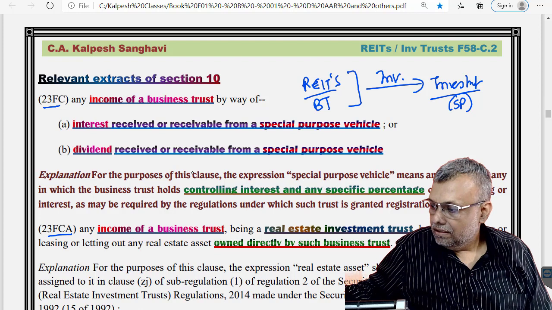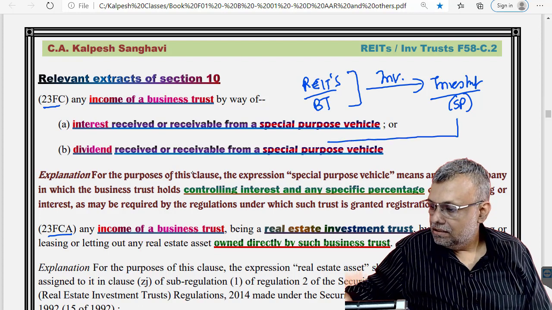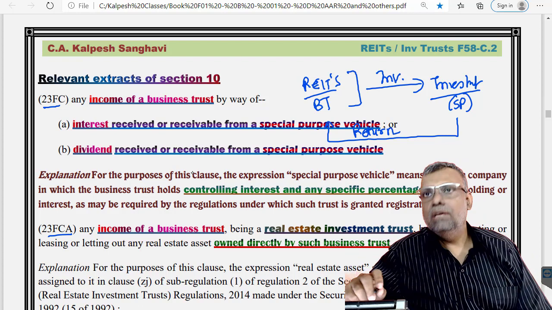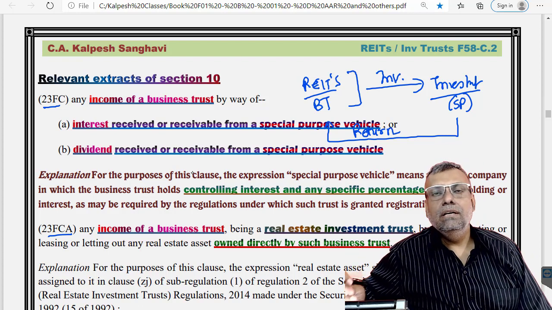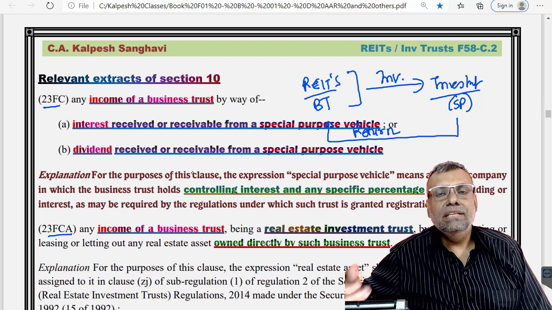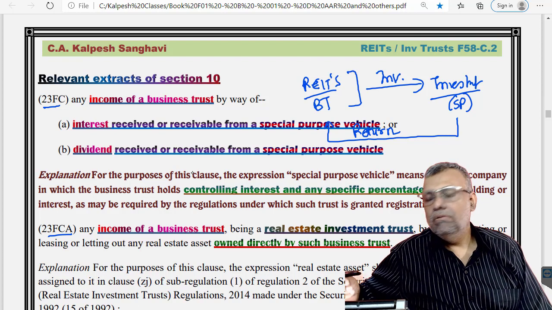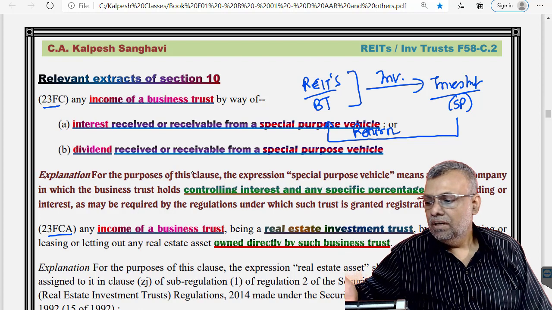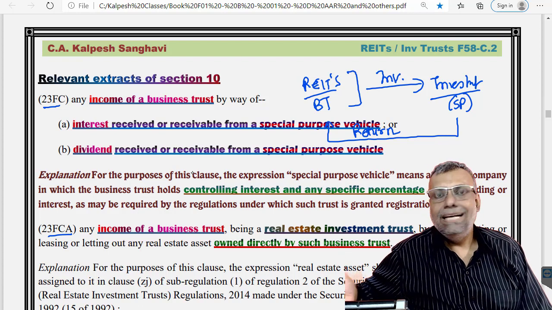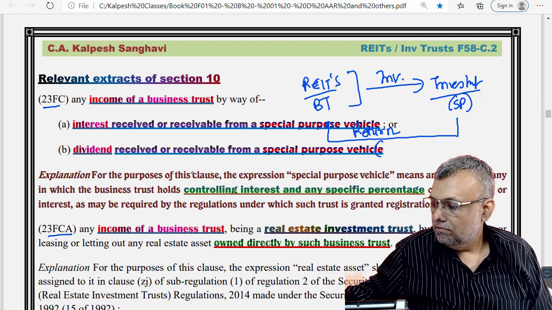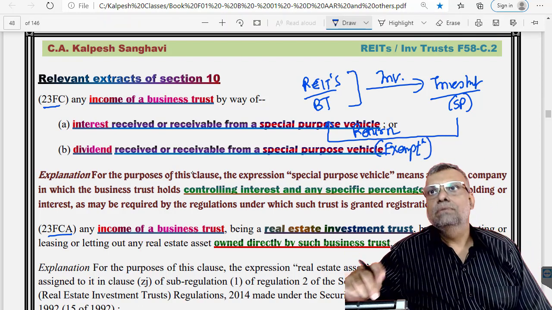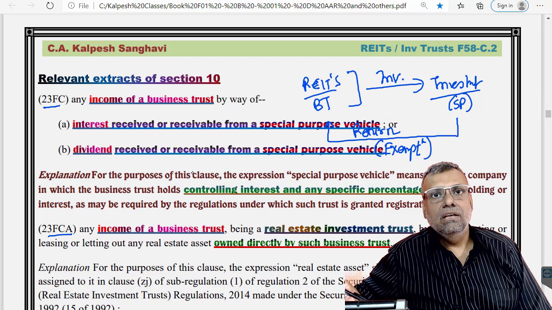Then these specified entities will give the return, in the form of interest, dividend, etc. So they will give return to the business trust. This return in the hands of the business trust, subject to conditions, will be given an exemption.